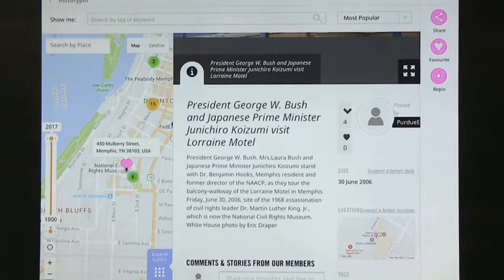So it's not just a thing and a voice and a picture, but also the geography of where it happened, what is there now, and all of that, and the layers of years. So here you can see that you've got pictures from the 1960s and then the later visits to honor that place. So that's a way to see how history also layers itself and how different people address that. So this is HistoryPin.